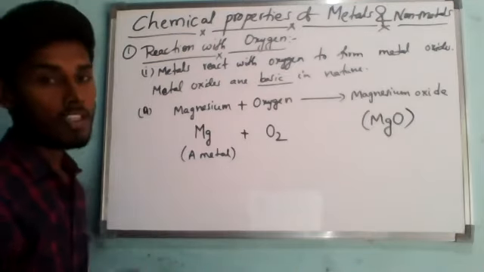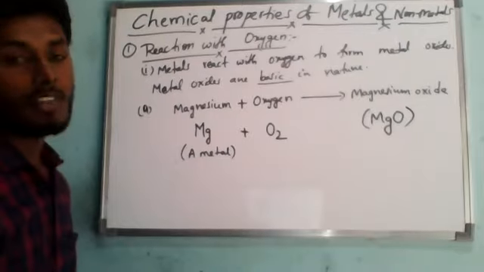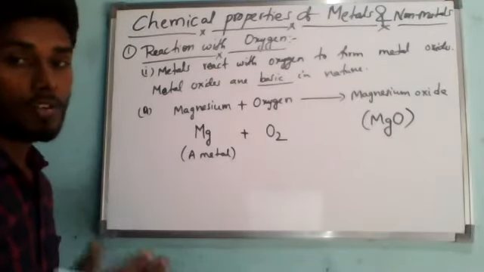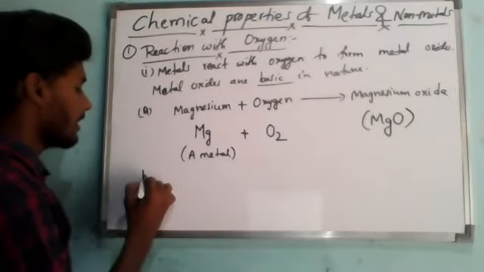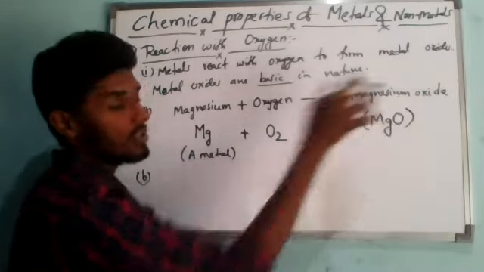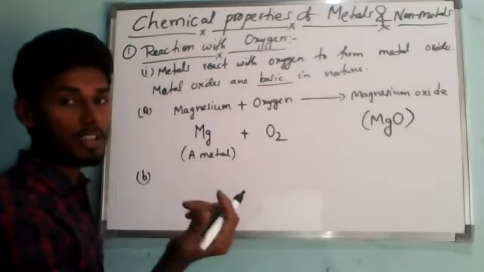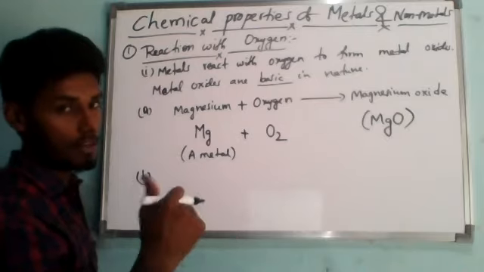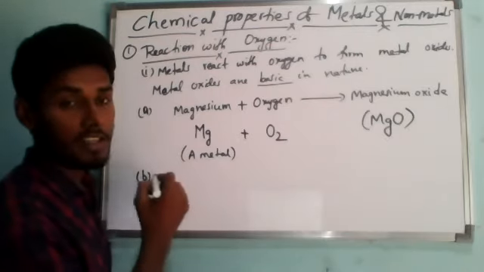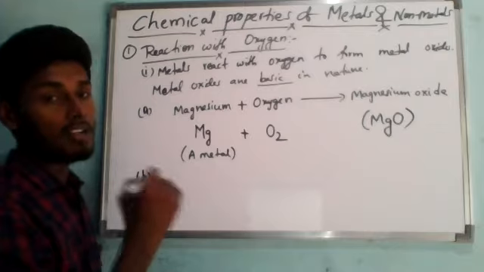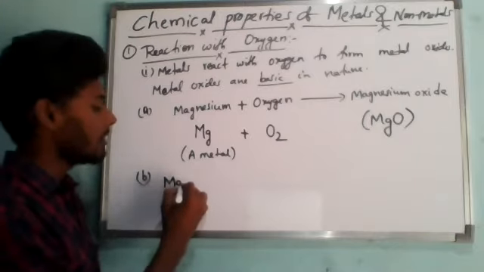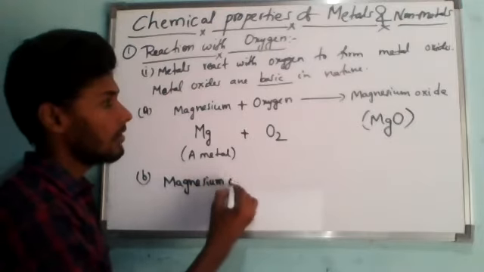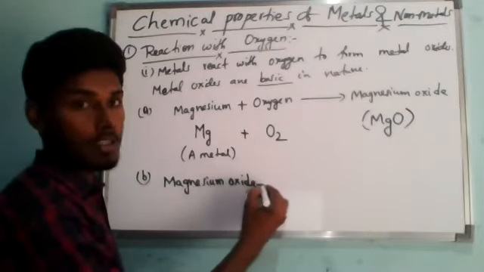Now this magnesium oxide, if it dissolves in water partially, will react with the water and form another substance called magnesium hydroxide. Whatever magnesium oxide you have got, we cannot test whether it is basic or acidic directly, so I will dissolve it in a little water to test its nature. Take the magnesium oxide you got in reaction 1, reacting with water.